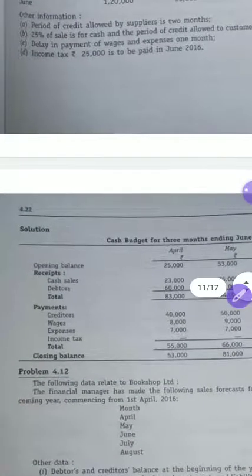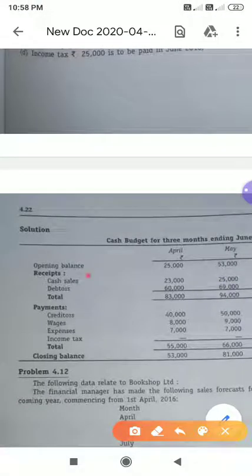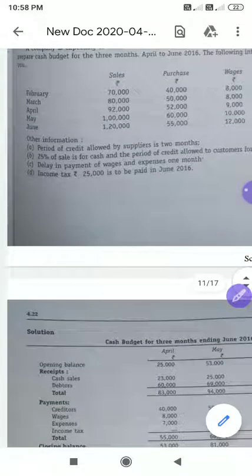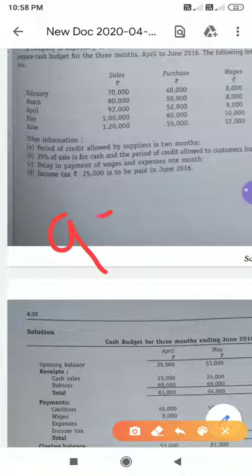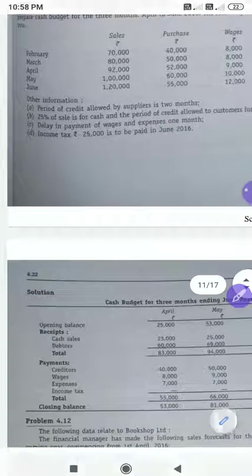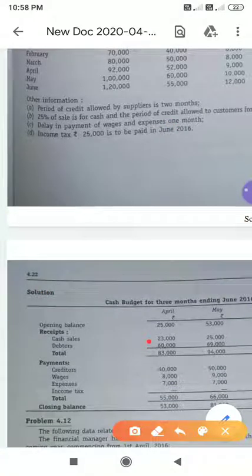So what you have to take? First you have to take cash sales. Okay. So when it comes to cash budget, please remember you have to take the current month. That is, April total sales is how much? 92,000. Okay. Out of that, 25% will be received in the same month. So how much it will be? 92 into 25% if you do, we will get 23,000, right? So cash sales is 23,000.